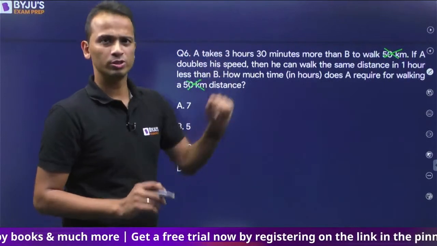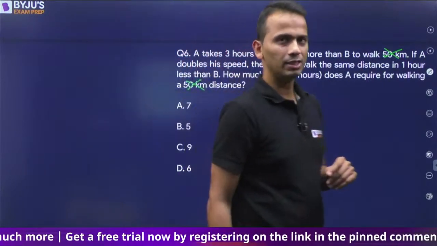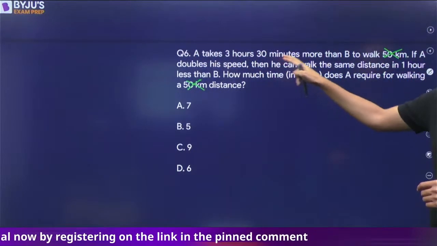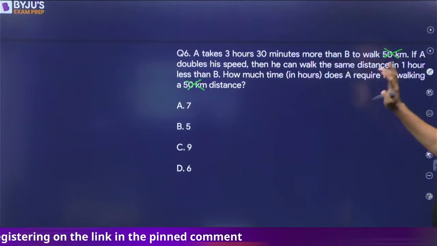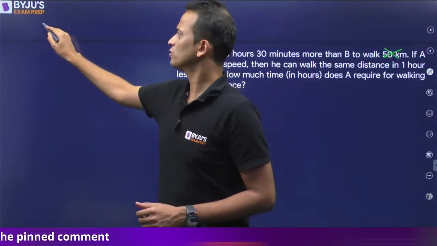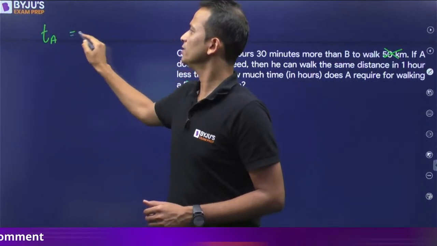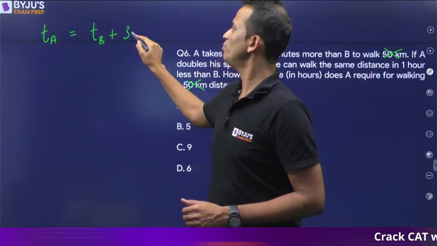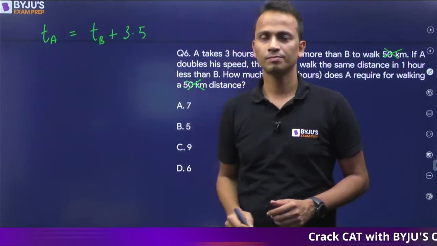So right now I'll not use this. Now the question is telling us that time taken by A is 3.5 hours more than time taken by B to walk a certain distance. So time taken by A is time taken by B plus 3.5 hours.